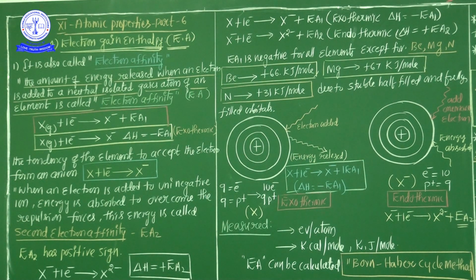The energy is not released, energy is required, energy is absorbed.